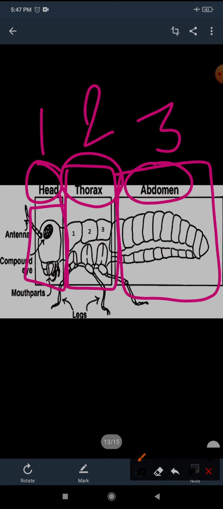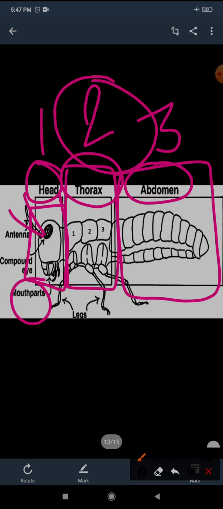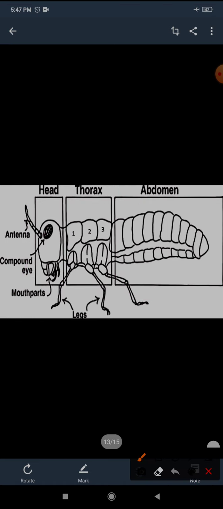That head has antenna, it has compound eyes and it has a mouth. So the head region we have studied. Now we will study the second region, that is the thorax. Look carefully, I am erasing it. Now look at this picture carefully.